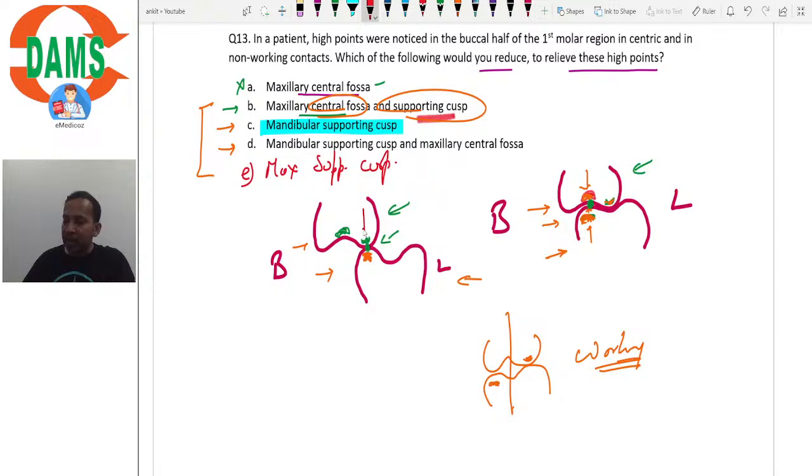It might help us in resolving the non-working side interference, but it has no role in the centric interference or interference in the centric occlusion. So option E would be incorrect. Is it clear? So let's go to the next question.